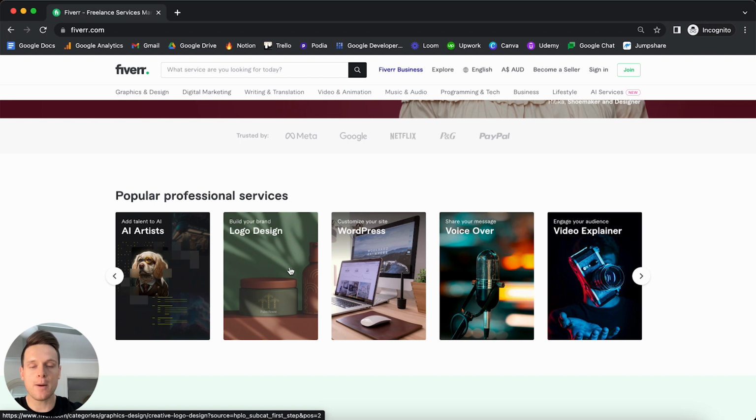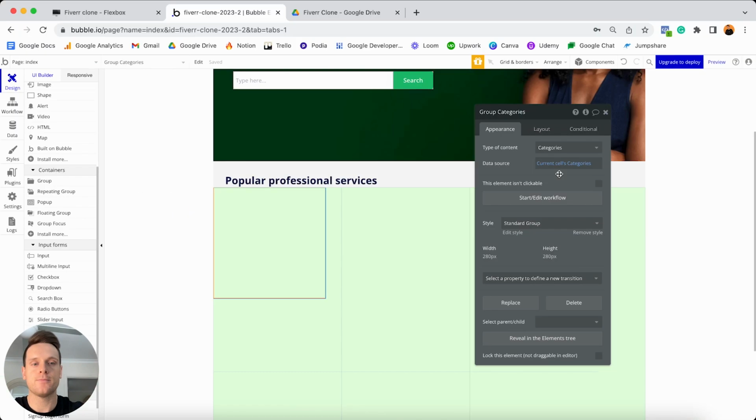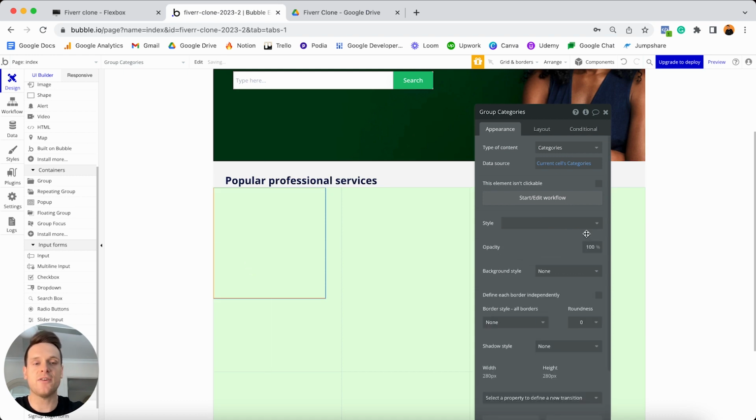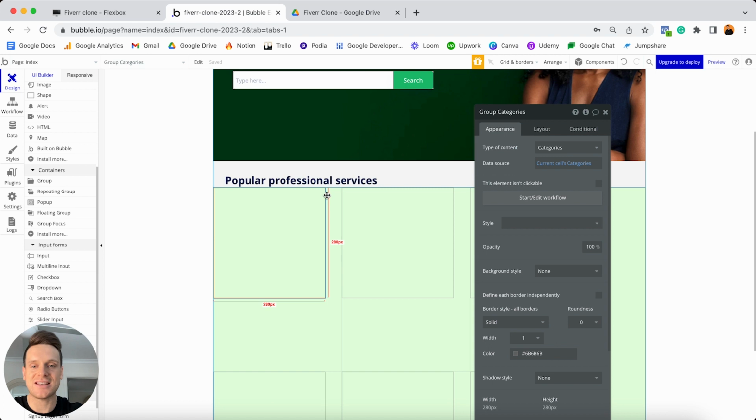And so if we just jump back into our Bubble editor, what we're now going to do is just display the background image for each of our categories. So in order to do that, I'm going to choose to just remove the default style of this group. And before I upload the image, I'm just going to actually give this a solid border for the time being. Now, this is purely just a personal preference of mine. And so what I actually like to do when I'm working with images, when I'm building out my app, is just add a solid border around them. So that way I can actually see where they sit.